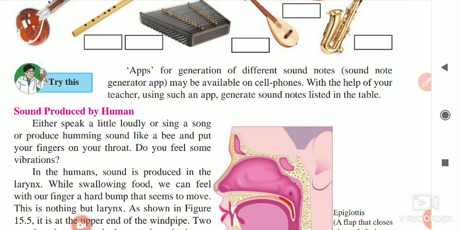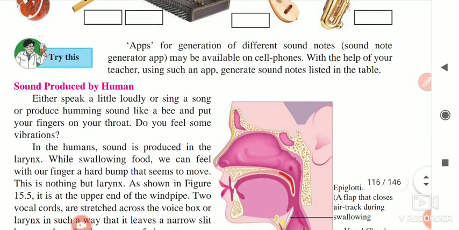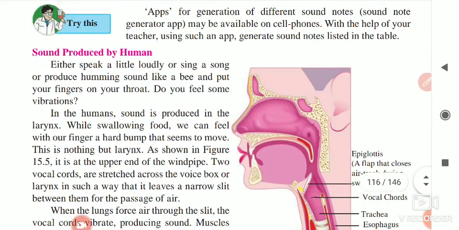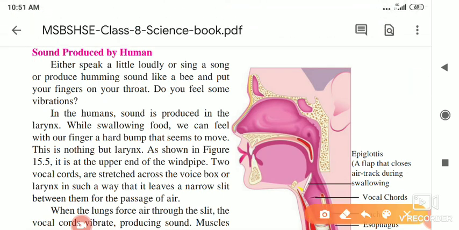By using that app, we can produce different kinds of sound, and with the help of the teacher, such an app can generate the sound notes listed in our table. Okay, now the next point is that I will show you the sound produced in the human.